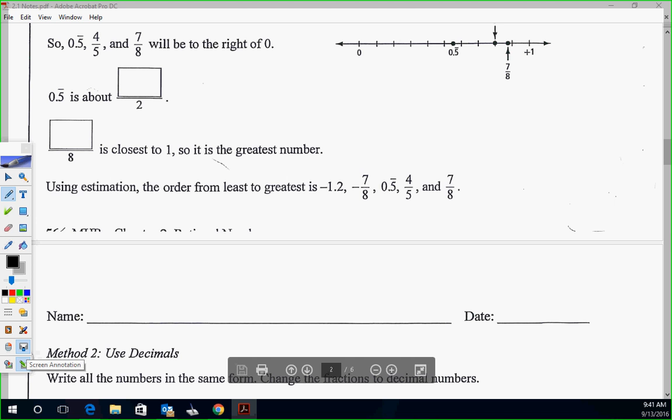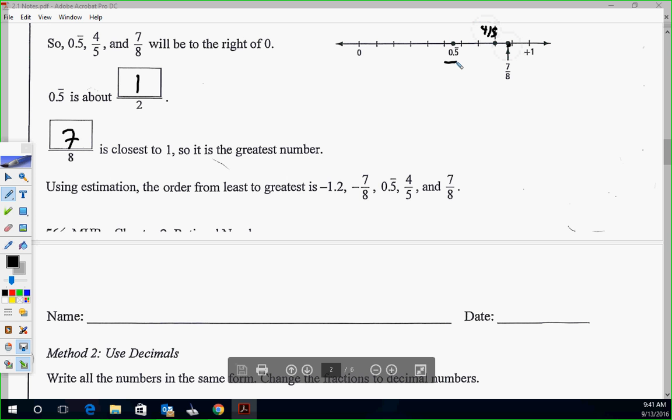Okay, so 0.5, 4/5, and 7/8 will be to the right of 0. 0.5 is about 1/2, right? 7/8 is closest to 1. Okay, 7/8 is bigger than 4/5, right? So we kind of understand that 7/8 is going to be right here. This right here is going to be 4/5, and then 0.5 repeating is right there. So we have them ordered now.